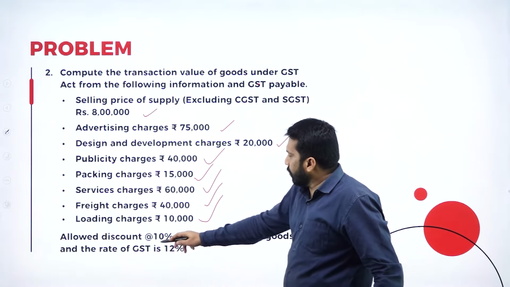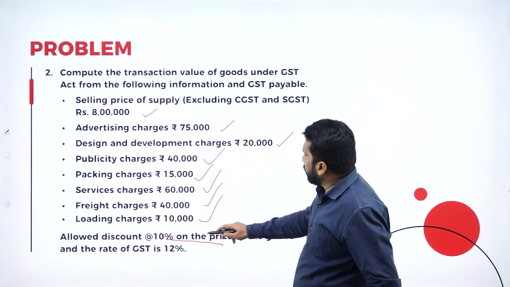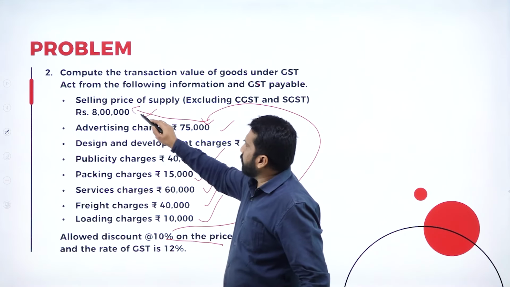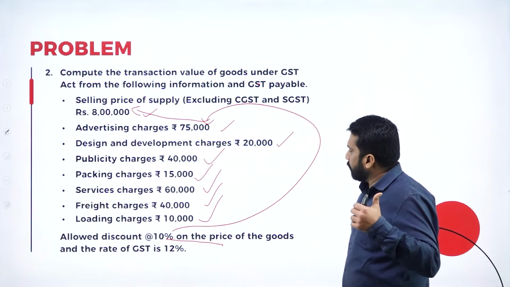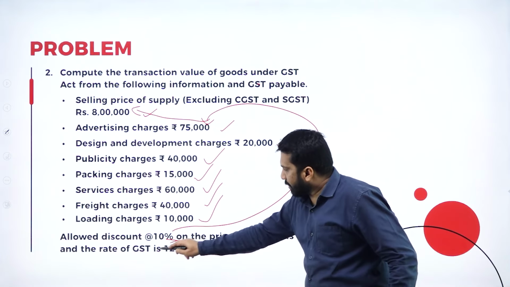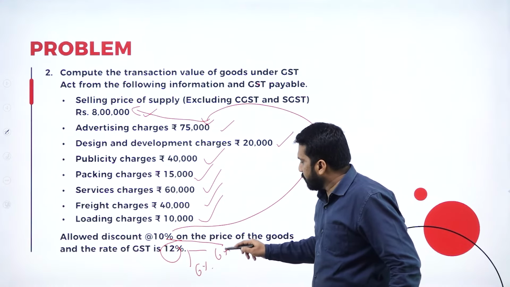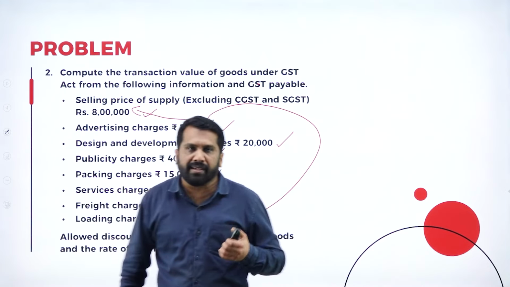Simple one. Allow discount 10% of the price. 10% on what? On your selling price, 8 lakh. After that, you have to calculate tax at 12%. 12% means what? 6% and 6% you are supposed to calculate.